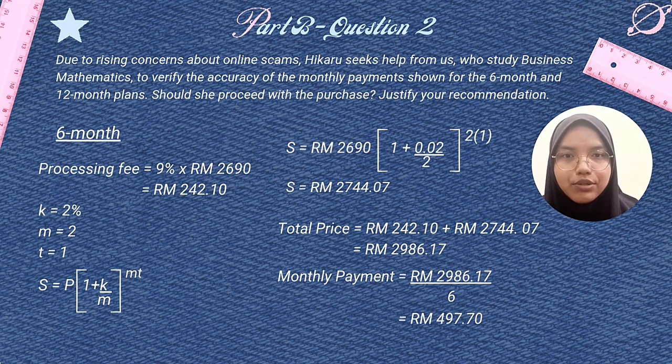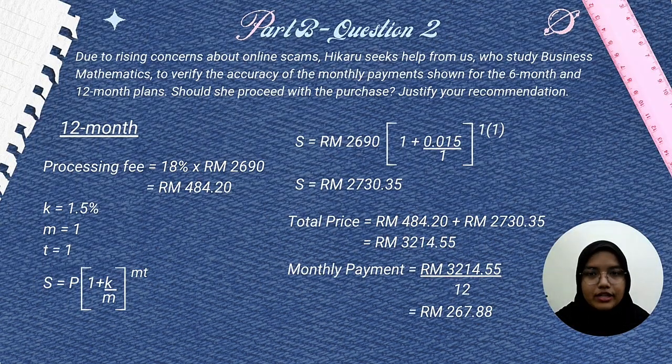So now we want to calculate the total price for the laptop. So the total price equals RM 242.10 plus RM 2744.07. And then we calculate and we got the answer equals RM 2986.17. Then we want to calculate the monthly payment for the 6-month plan. Then we divide by 6. So monthly payment equals RM 2986.17 over 6. And then we got the answer RM 497.70.